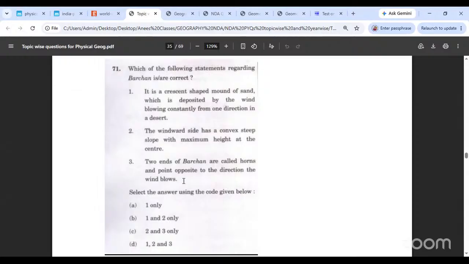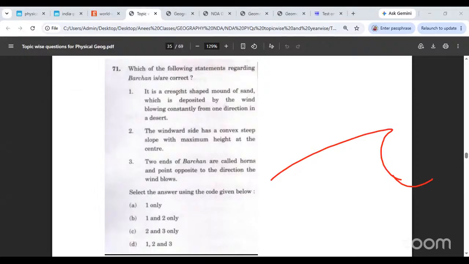We remember the barchan is that normal sand dune we were seeing. I simply cannot draw it. Like this, this is the barchan, and they have these horns on both sides.